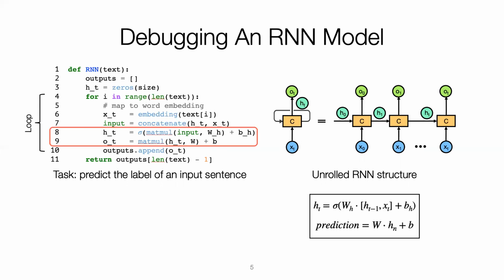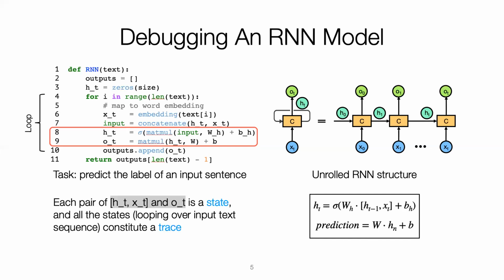Each step computes the equations in the box, which are mathematical representations of line 8 and line 9. xt is a word embedding, ht is a history vector, and ot is an output at each step. We say each pair of input, internal state and output is a state, and all those states constitute a trace.